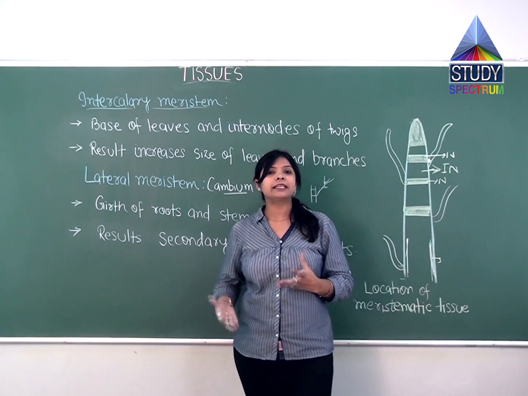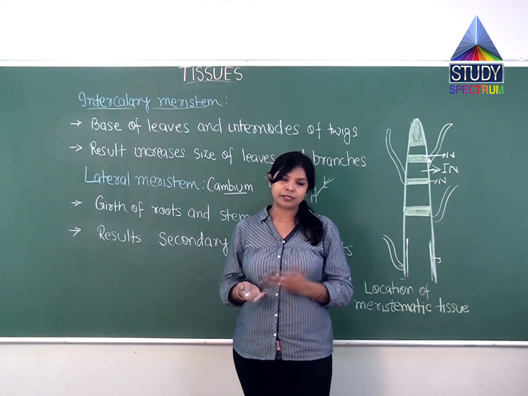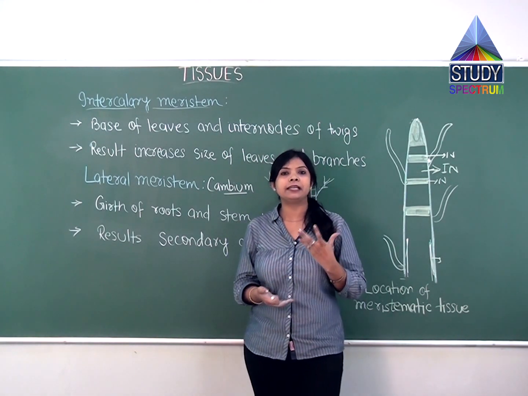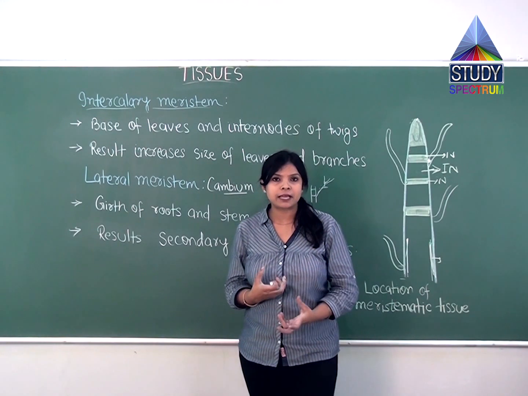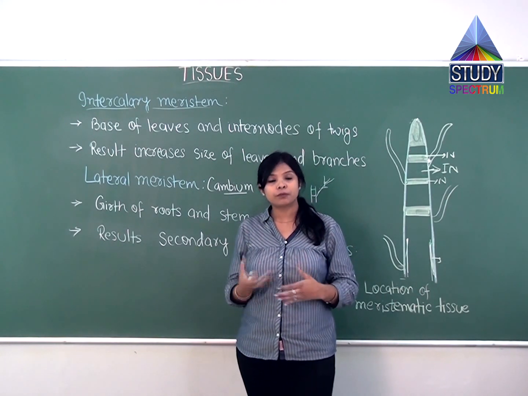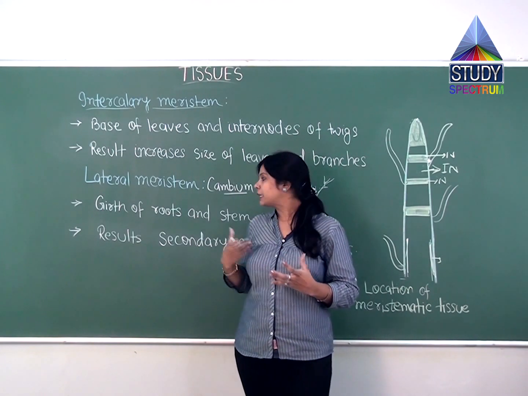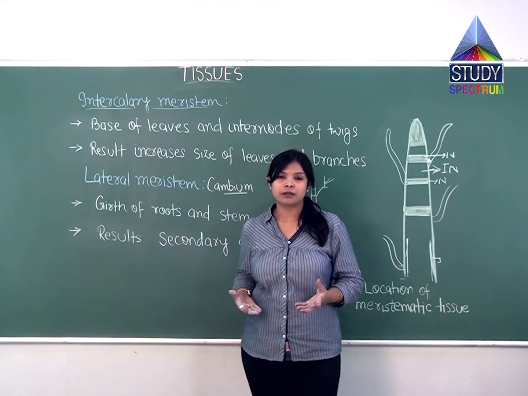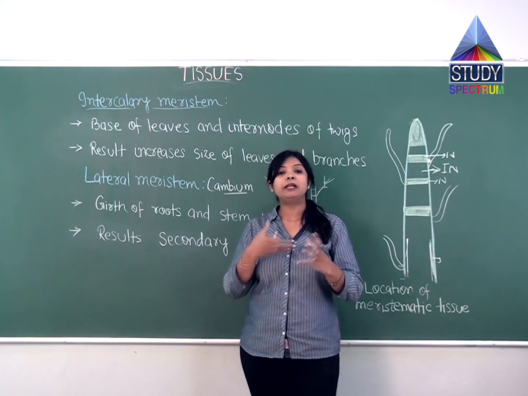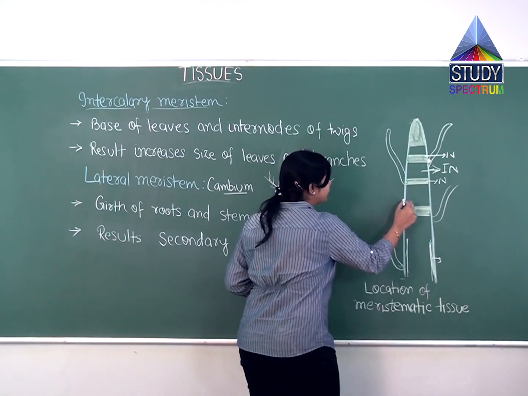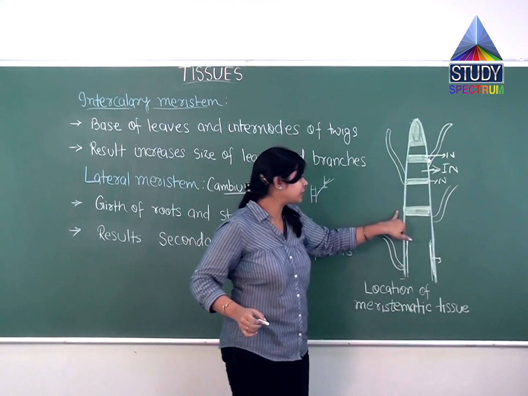So how can we say what is primary growth and what is secondary growth? If the growth is taking place vertically, at the region of the stem and at the region of the root, that is primary growth. But if I talk about cambium or lateral meristem, they are situated below the bark. Suppose this is a plant; this region is called the bark.